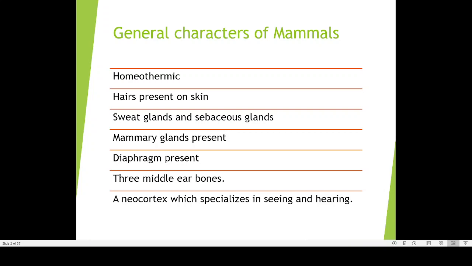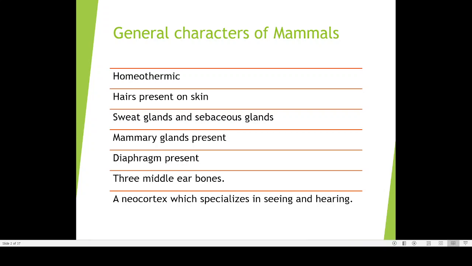What is the body temperature of human beings? Or we say 98.4 degree Fahrenheit. That is how we are normally expressing our body temperature. So all the time, whether you are going to Antarctica, the Arctic region, or the Rajasthan desert, still our body temperature will be this 98.4 degree, or around 37 degree centigrade. That will be our body temperature.